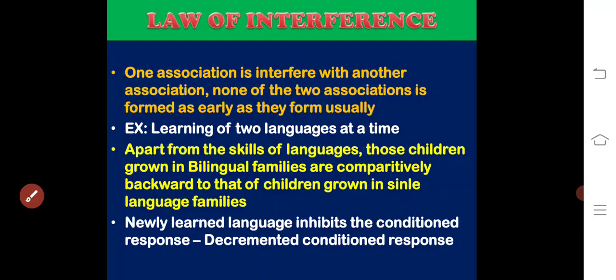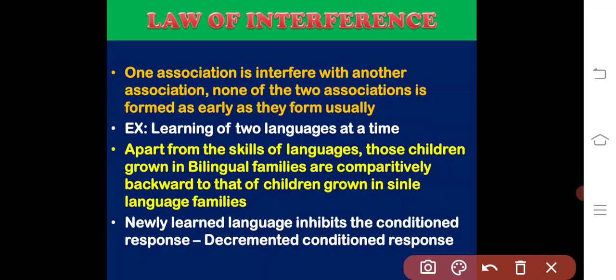And coming to the law of interference, one association interferes with another association, so that neither of the two associations is formed as early as they usually form. Example: learning two languages at a time.